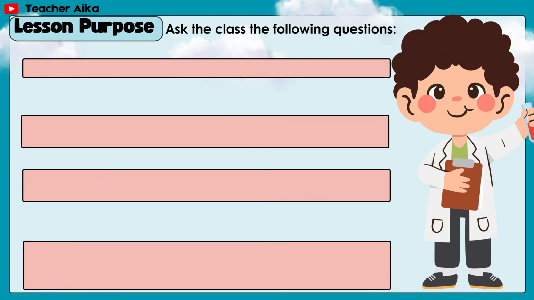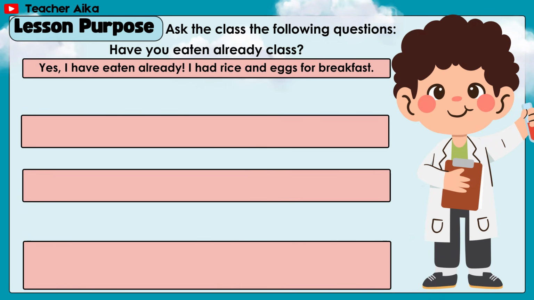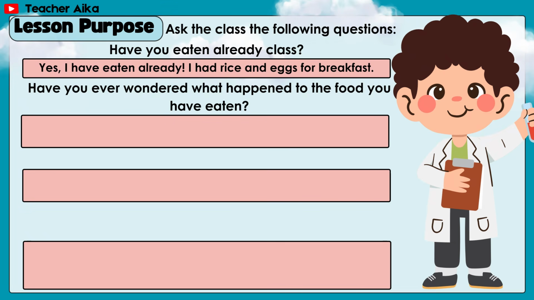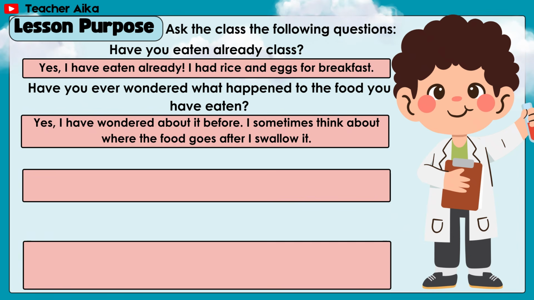Let's answer the following questions. Have you eaten already, class? Yes, I have eaten already. I had rice and eggs for breakfast. Have you ever wondered what happened to the food you have eaten? Yes, I have wondered about it before.